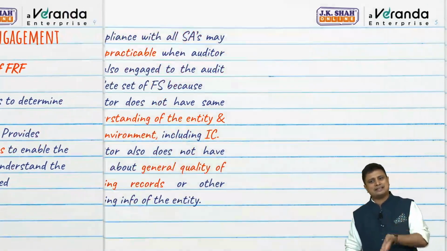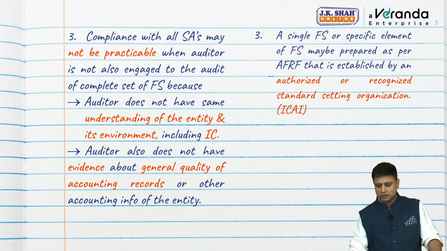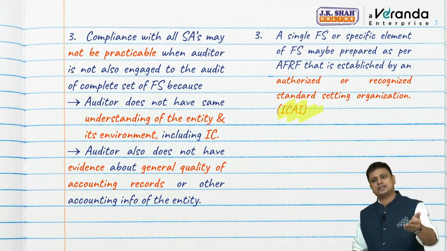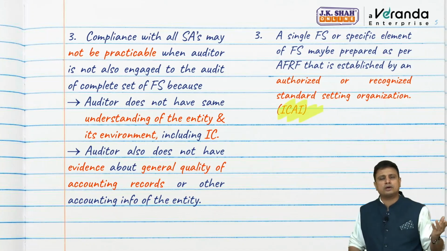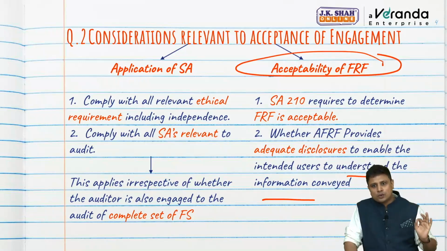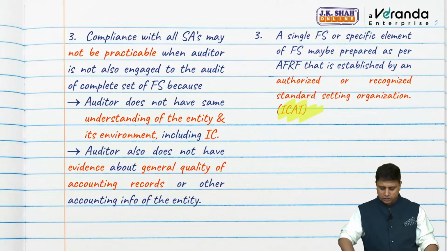A lot of times a standard setting organization will only give you the framework. What is a standard setting organization? For example, in India, ICAI is a standard setting organization. So there might be scenarios when a standard setting organization only gives you the framework, then we will comply with that particular framework. So once again, to summarize, we should see whether as per SA 210 the AFRF is acceptable, whether there are adequate disclosures, and if there is a standard setting organization, we will follow the standard setting organization.